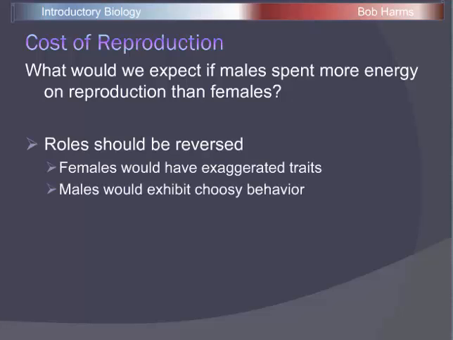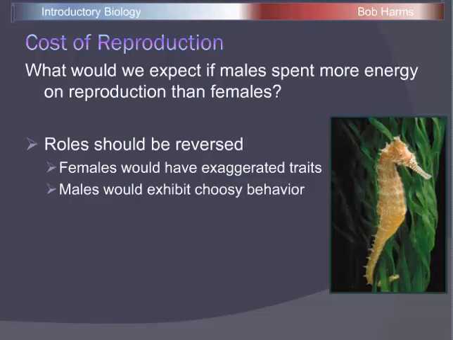Now, there aren't many species that have this setup where males spend more energy than females, but one such species are seahorses. Not all species of seahorses, but about 5 or 6 species. And in these seahorse species, that's exactly what we see, this role reversal. What happens in these seahorses is the males will produce a little net that hangs off of their tail. Females will squirt their eggs in and swim off, and the female's kind of done with the whole business. The male will fertilize those eggs, and then when they hatch, the male will provide all the parental care. And so in those species of seahorses, we see that males are very choosy, and the females tend to develop these bright coloration patterns, these advertising traits, if you will,